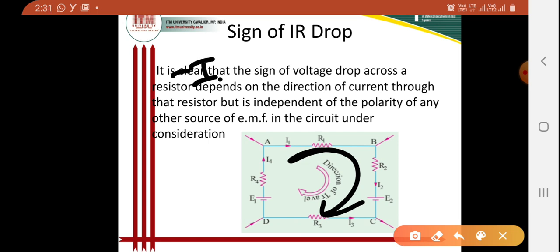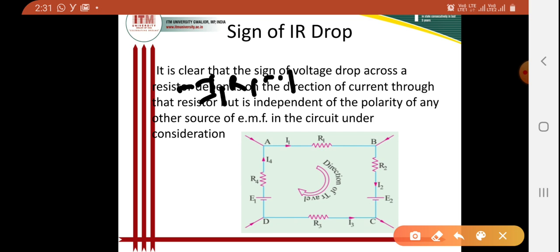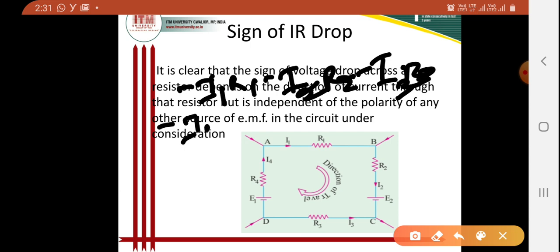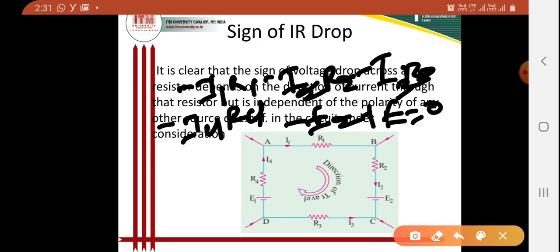By applying Kirchhoff's voltage law to this loop, I can write: minus I1 R1 minus I2 R2 plus I3 R3 minus I4 R4 minus E2 plus E1 equals 0.